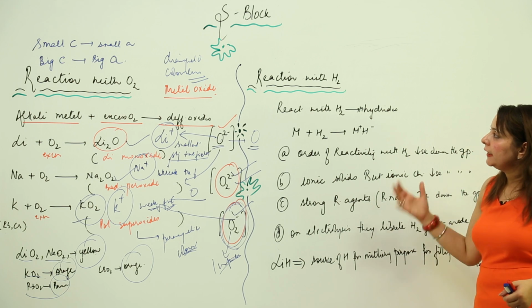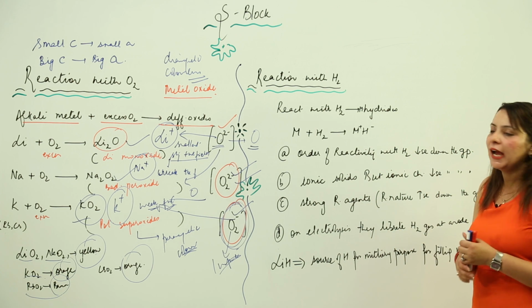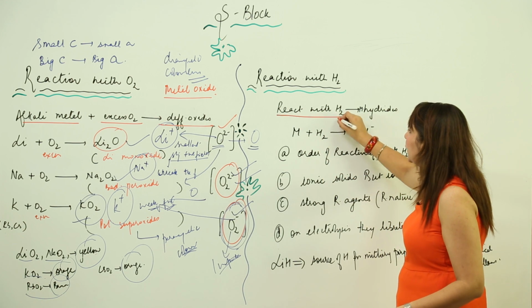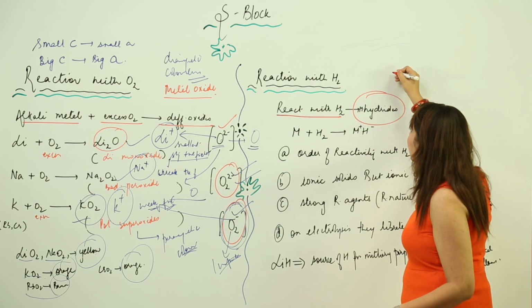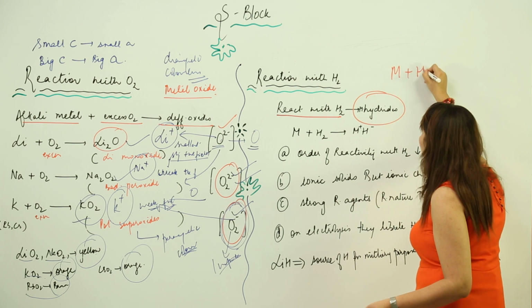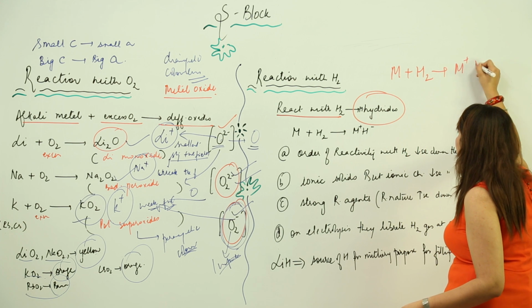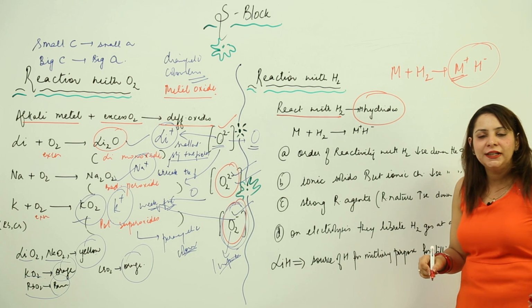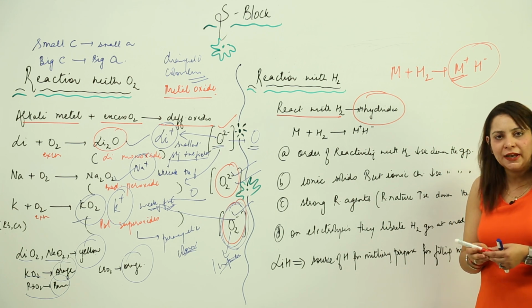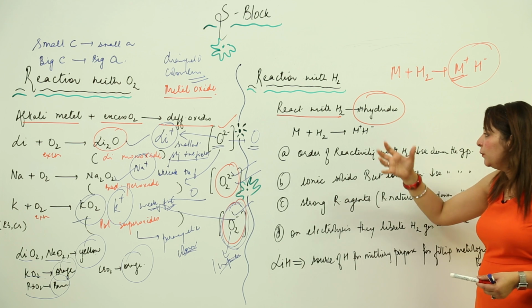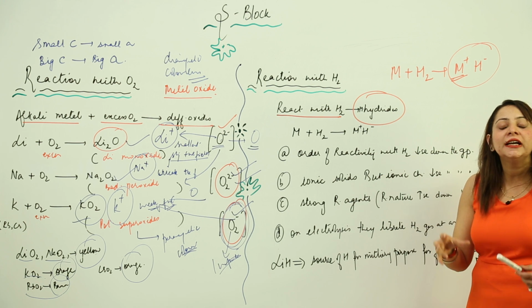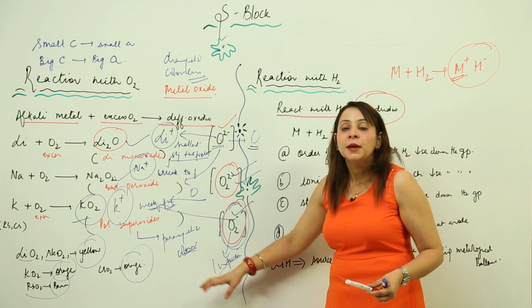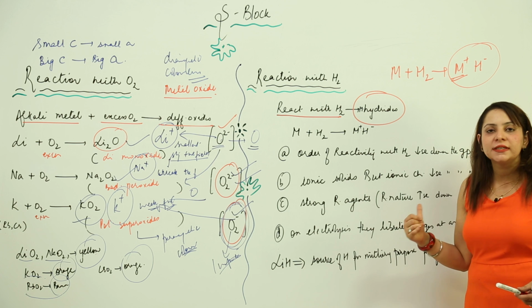Now we will see the next property, that is the reaction with hydrogen. Alkali metals react with hydrogen, forming hydrides. For example, I have a metal and I react it with hydrogen, and we will observe a hydride. This metal can be any member of the alkali group: lithium, sodium, potassium, rubidium, cesium, francium. But as we move down the group, reactivity with hydrogen is actually decreasing. In case of oxygen, the reactivity was increasing, but here the reactivity towards hydrogen is decreasing.